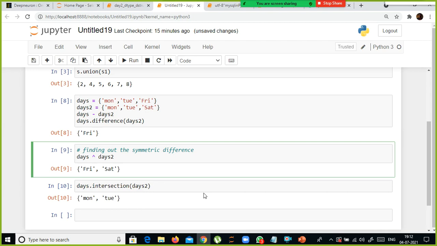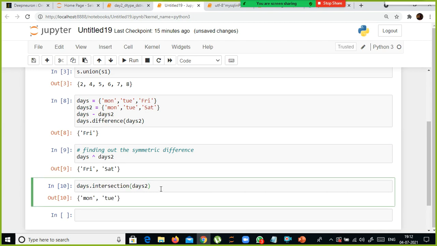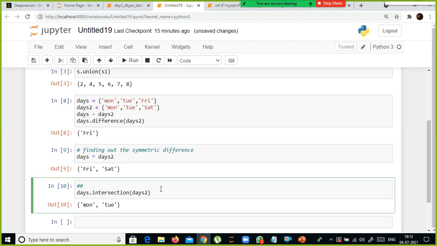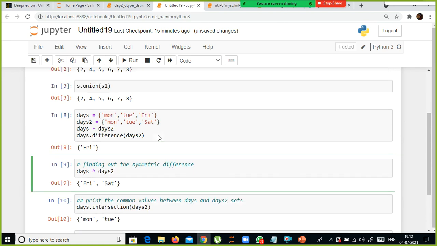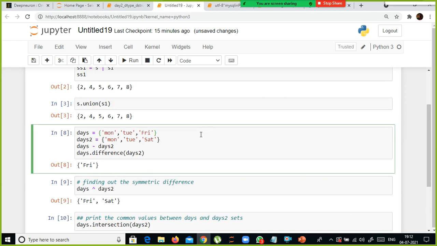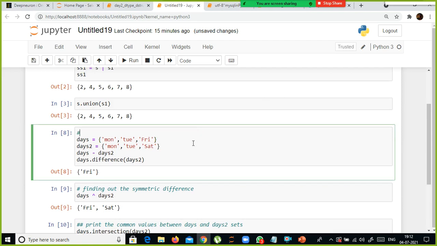One second, I'll just put the comment. Now you understood the importance of comment. Symmetric difference. Okay, and now you understood symmetric. This is your difference.